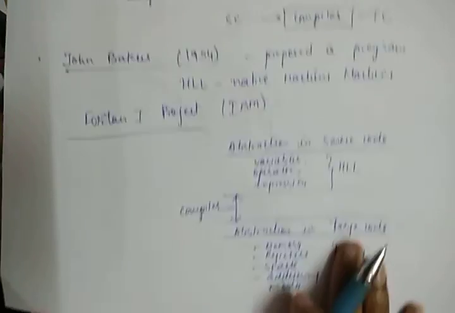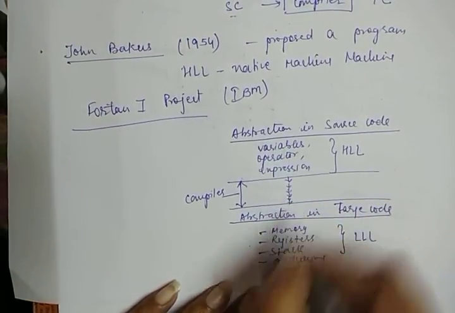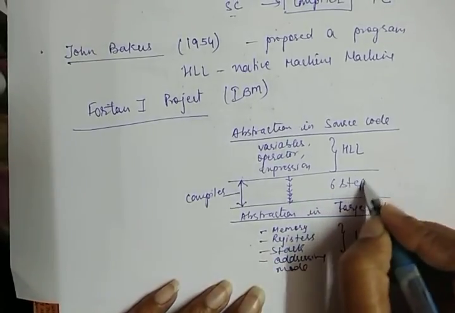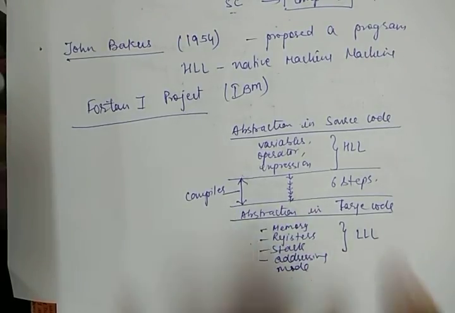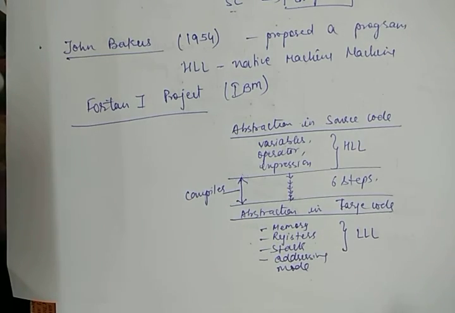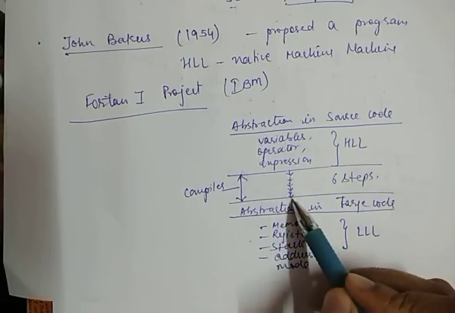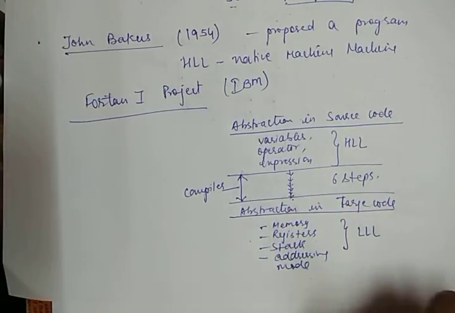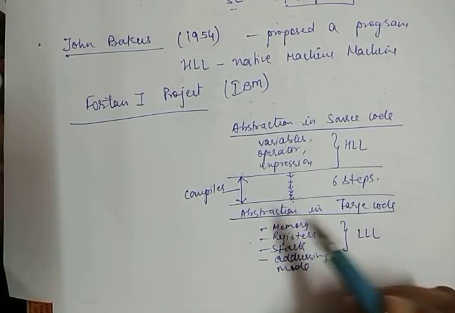This compiler works step by step in 6 steps, which we will discuss later on. This gap also depends on the language we are using for the source code. But the main concept of using a compiler is that we have to fill this gap step by step, and these steps contain 6 phases. So this is the main concept of a compiler. In a future video, we will discuss all these 6 phases one by one.